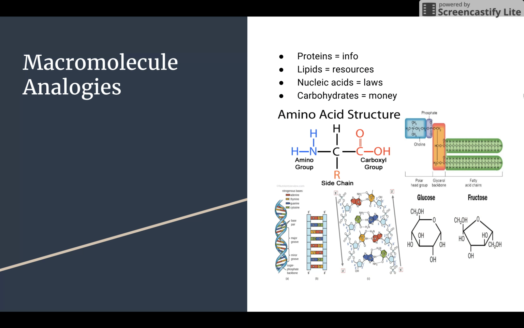To make the following presentation more understandable, the following analogies will be used. Proteins will represent information, lipids will represent resources, nucleic acids will represent laws, and carbohydrates will represent money.